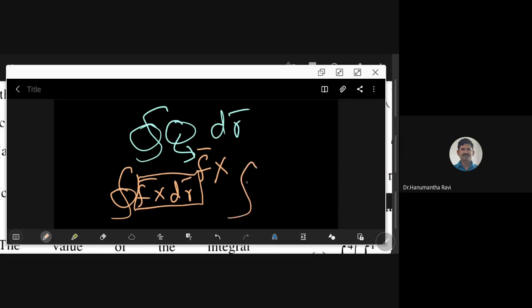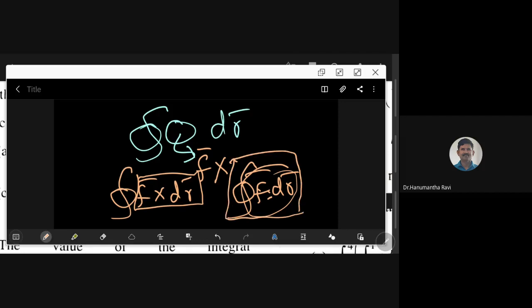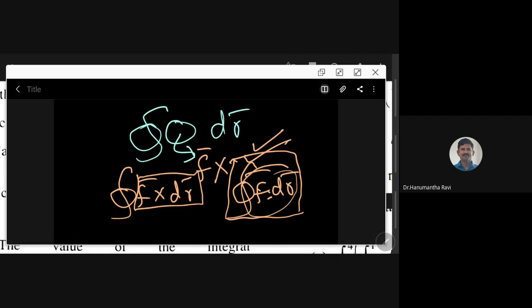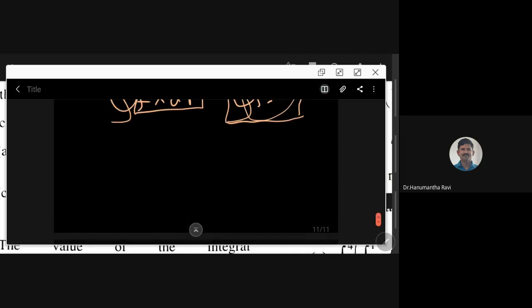You can think about another line integral. Over a closed curve, if you are doing f bar dot dr bar, this is a scalar one. See, in most of our applications, only this will come. Remember, both are line integrals. But from the GATE point of view, most of the things will come here only.